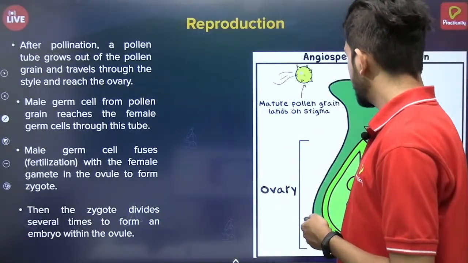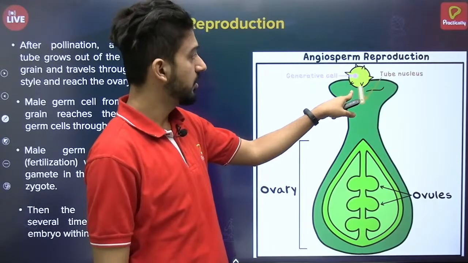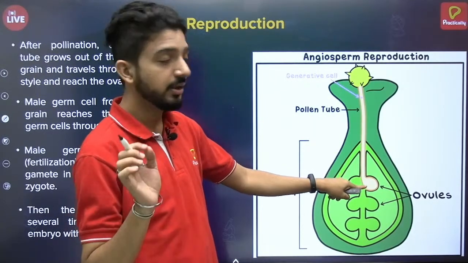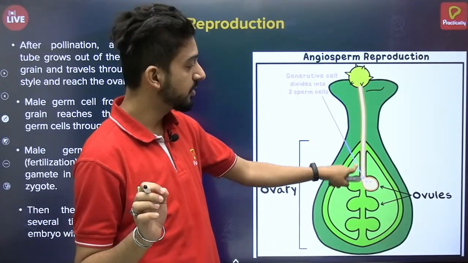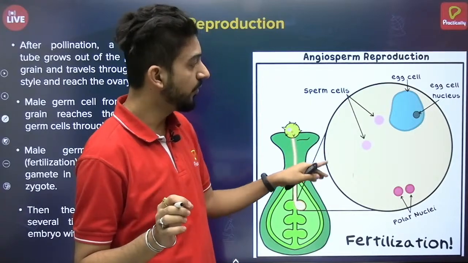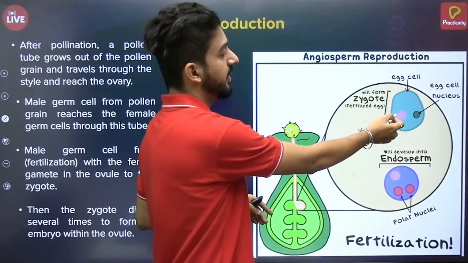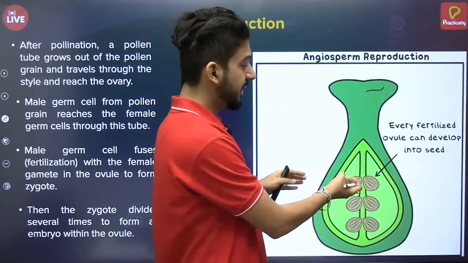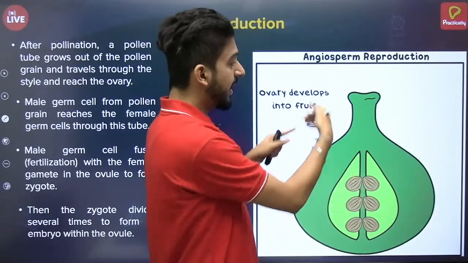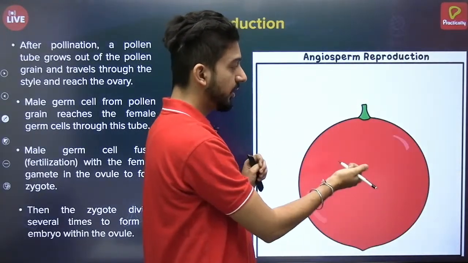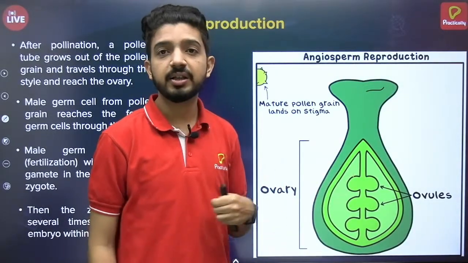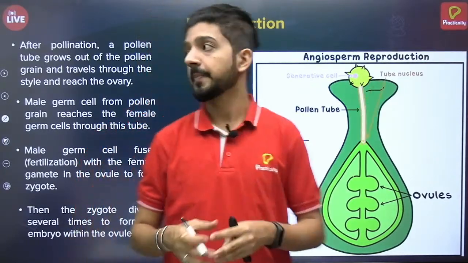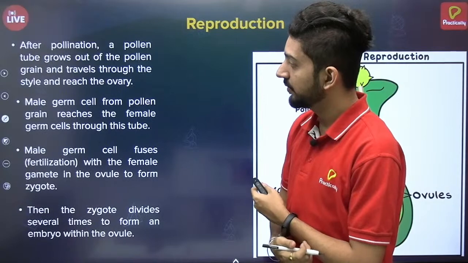As you can see, the pollen grain sits on the stigma, and it produces a long pollen tube having the male nucleus or the male gamete in it, and it will fuse with the ovum, and it will form the zygote and the endosperm, which is used for providing nutrition. Then finally it will develop into seeds, and the outer part will develop into a fruit. So this structure over here in short describes the entire process of reproduction in plants.